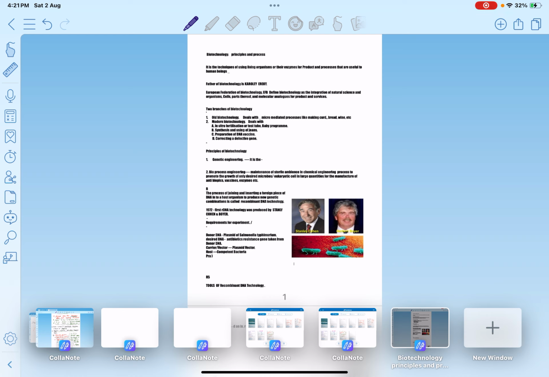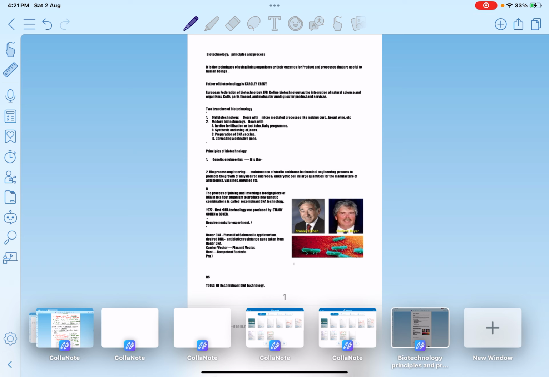Biotechnology is the use of living organisms like bacteria, fungi, any other cell of living organisms, or enzymes from the organisms to produce products and services that are useful to human beings.